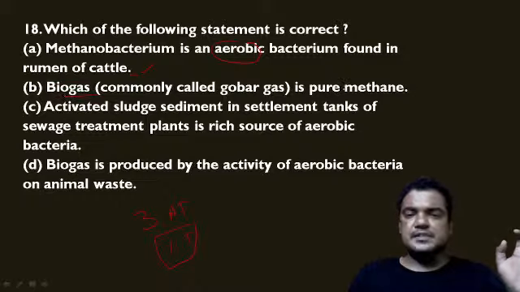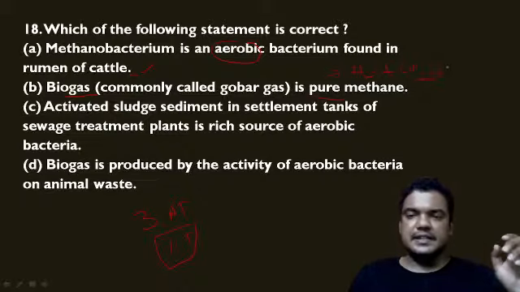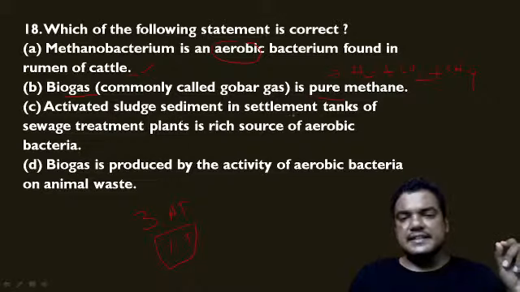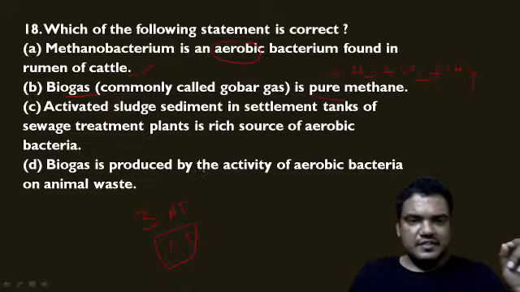Then biogas is pure methane. No, biogas also contains what? Hydrogen sulfide and carbon dioxide plus this methane. So it's not a pure methane. Then activated sludge sediment in settlement tanks of sewage treatment plants is a rich source of aerobic bacteria. Yes, activated sludge.